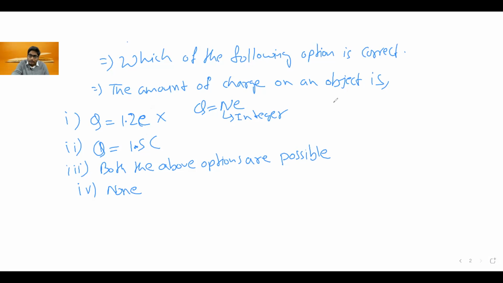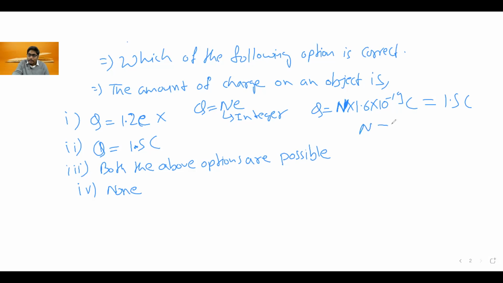We know that any charged object has a charge of n times 1.6 × 10^-19 coulomb. Multiplied with an integer, it gives an integral multiple amount. If this answer is possible, then it will be equal to this amount. So we have to check whether the value of n is an integer or not.